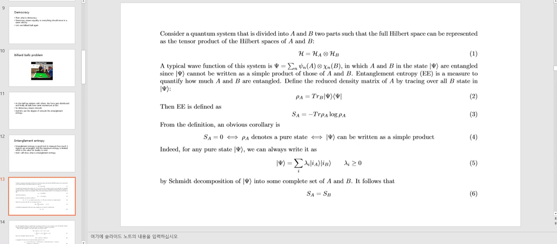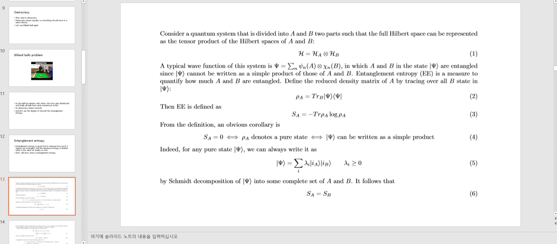Consider a quantum system that is divided into A and B, two parts such that the whole Hilbert space can be represented as the tensor product of the Hilbert spaces of A and B. Like this. A typical wave function of this system, psi, is like this, in which A and B in the state psi are entangled, since psi cannot be written as a simple product of those of A and B. Entanglement entropy is a measure to quantify how much A and B are entangled.